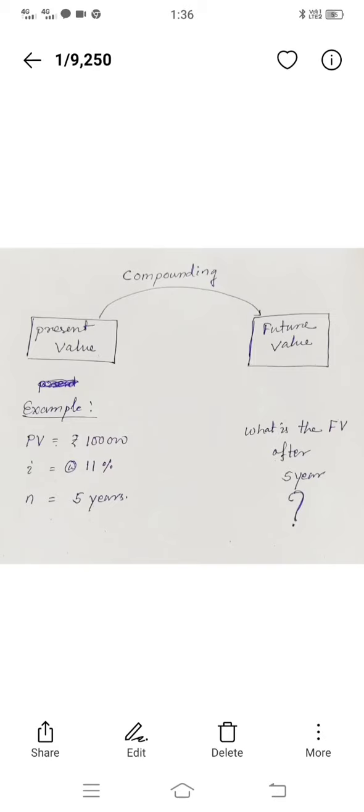Let us discuss the compounding process. Take an example. Here present value is given and we have to calculate future value. Mr. X invested rupees 1 lakh as a present value. That means Mr. X invested rupees 1 lakh today, the rate of interest is 11% per annum, and your time period is 5 years. How much will Mr. X get after 5 years? That means you have to calculate the future value after 5 years.